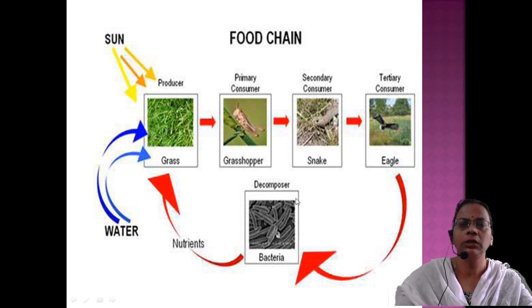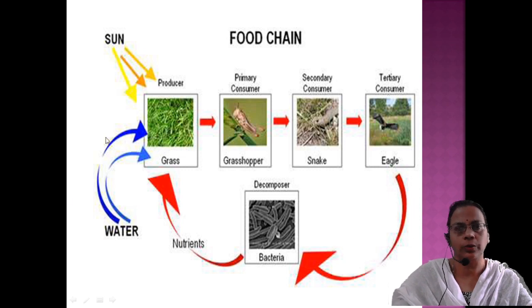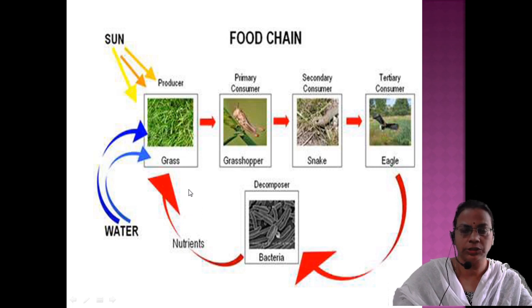Then after death and decay, they will be acted upon by decomposers, bacteria and fungi. So these organic components will be acted upon by decomposers, and the nutrients will be returned back into the soil. So you can see a cycling of nutrients from producers to consumers, then to decomposers, and again back into the soil. So this is that representation.